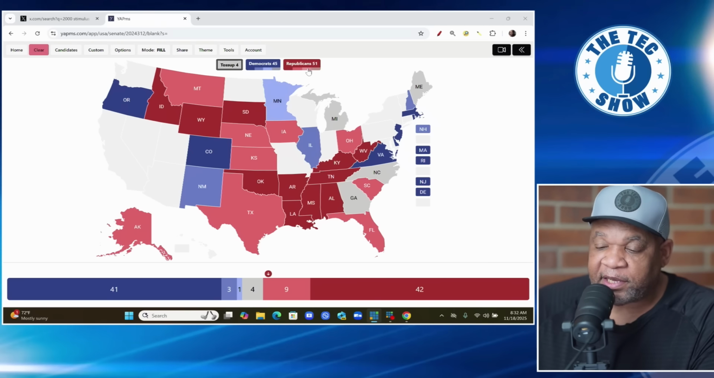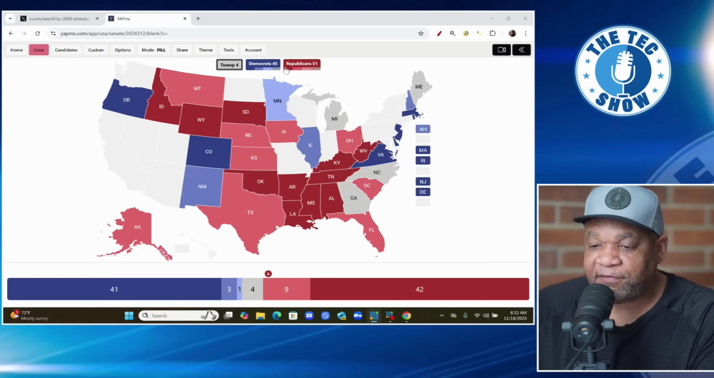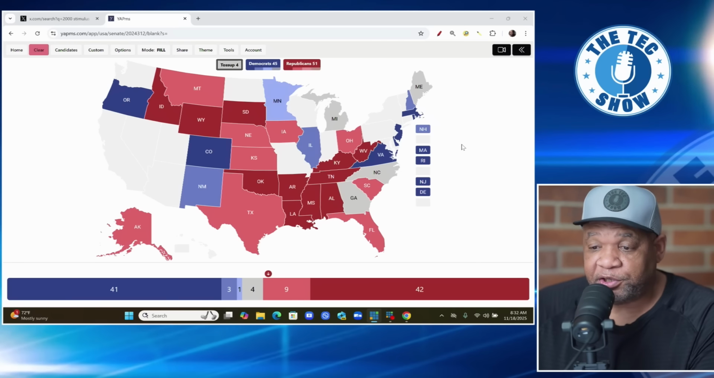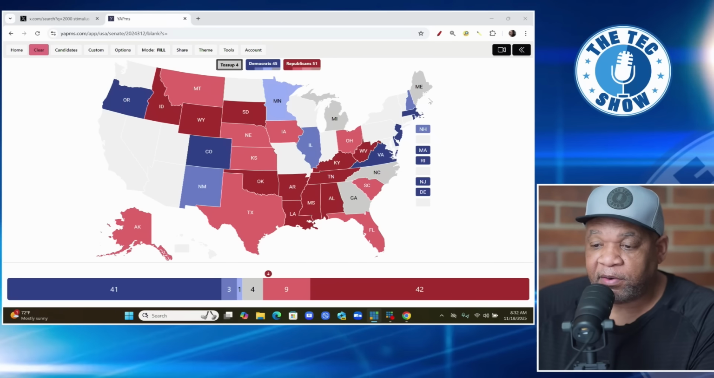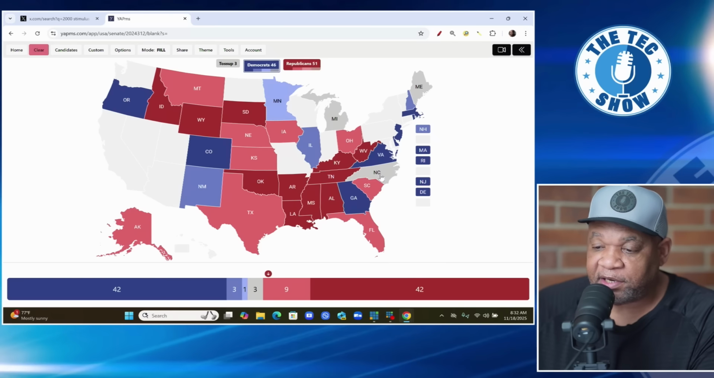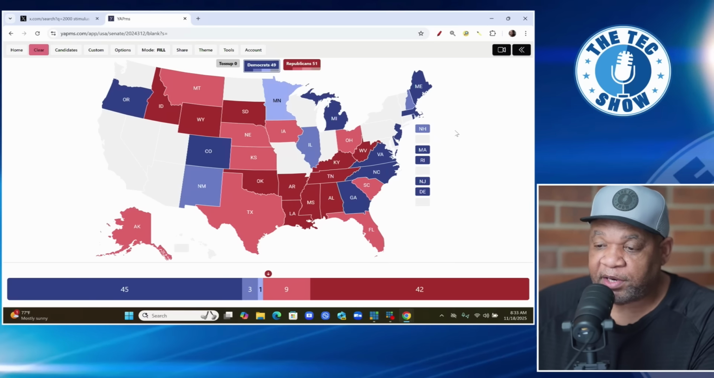The reason Republicans have a huge advantage is what we're looking at right now. Republicans are at 51. Democrats and independents are at 45, and we have 4 toss-ups. Republicans already have the majority with the 51, and we're not counting the toss-ups. So what this means is Democrats are going to have to run the table. They need to win in Georgia, North Carolina, Maine, and Michigan.